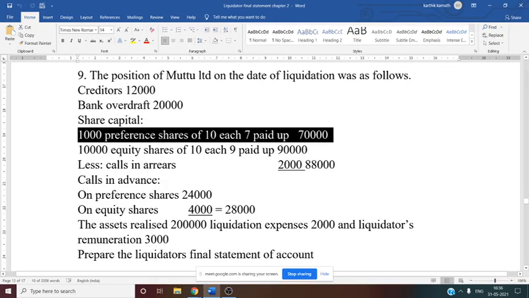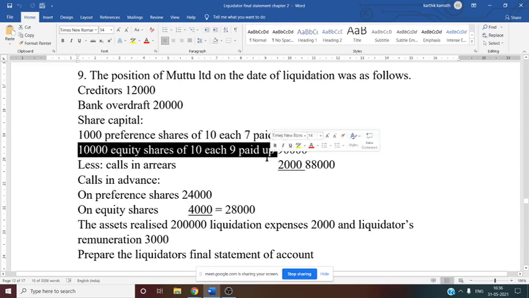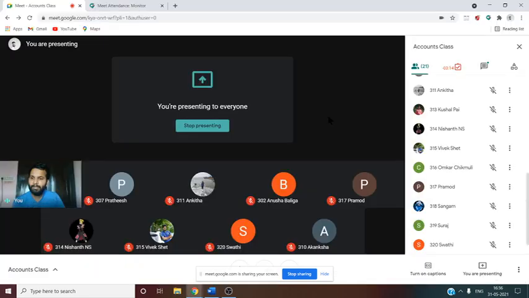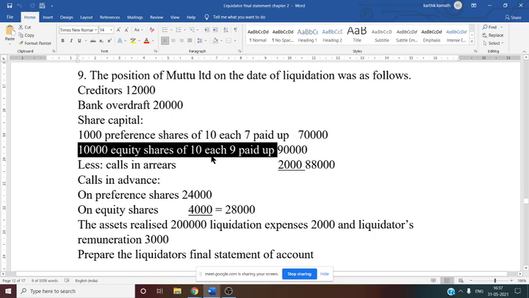But in this question they have not mentioned anything. So if they have not given it, we'll assume that they have priority. That is why here only one partly paid share is there. Since we assume that the preference shareholder has priority, there is only one partly paid share, that is equity share. So whenever there is only one such share, there is no need of doing the calculation of surplus, distribution of surplus and verification of net loss. So all three working notes are not necessary. Why? Because here only one partly paid share is there.